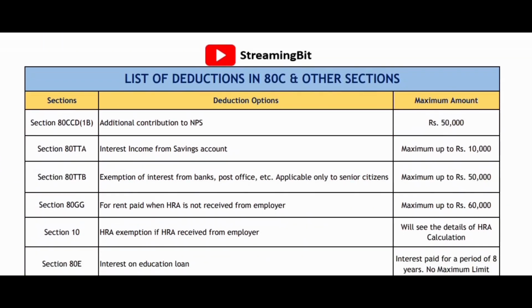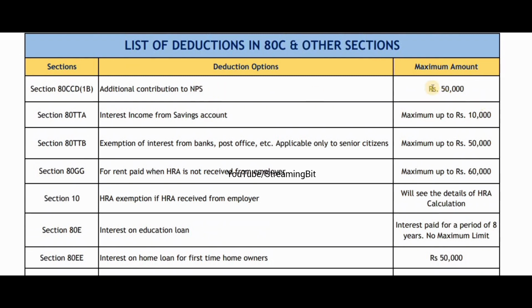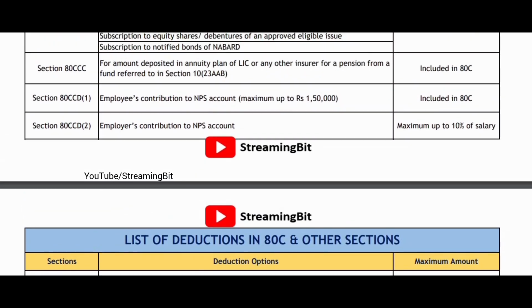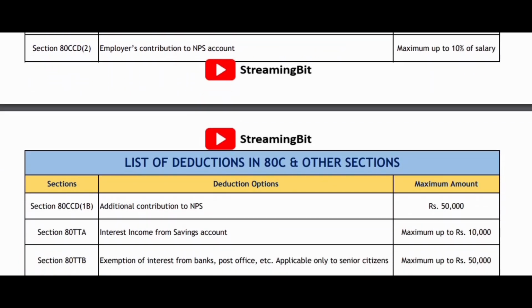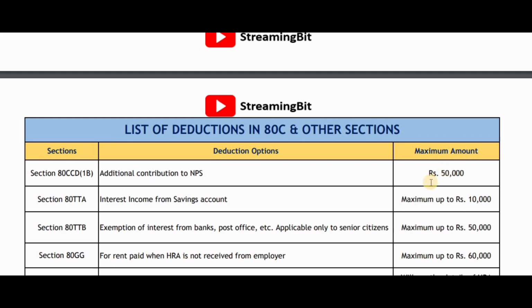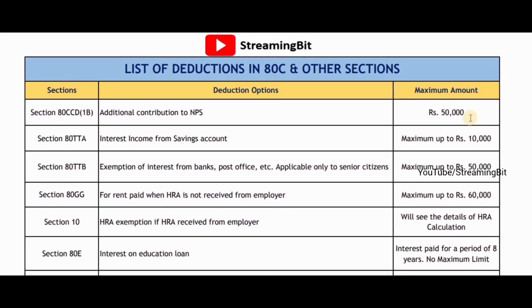And the other is 80CCD(1B), wherein there is additional contribution to NPS. You can avail an additional rupees 50,000. You need to remember that we discussed one section earlier wherein employee's contribution to NPS account, section 80CCD(1), and section 80CCD(2). They are two different things. You can avail this additional 50,000, which is not included in 80C. So that is also available. If you are planning to invest in NPS, you can go for that as well.